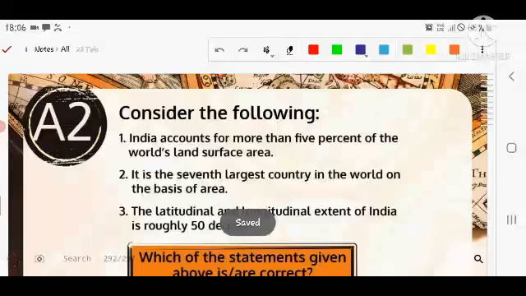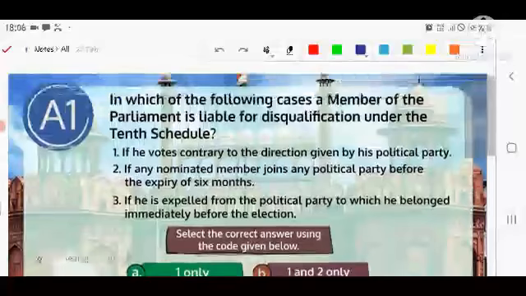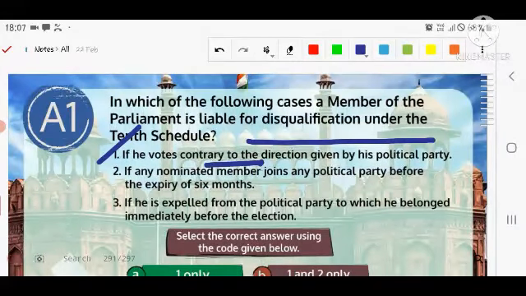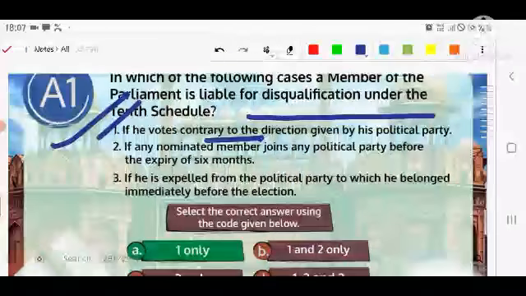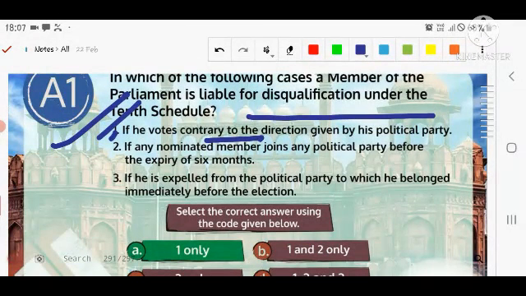But first, the answer to the previous question. Just a minute. If you are talking about the 10th Schedule disqualification, which of the following is liable? Yes, if he acts contrary to the direction given by his political party, that can be liable for disqualification under the 10th Schedule. If any nominated member joins any political party before the expiry of 6 months, then he is not liable for disqualification.